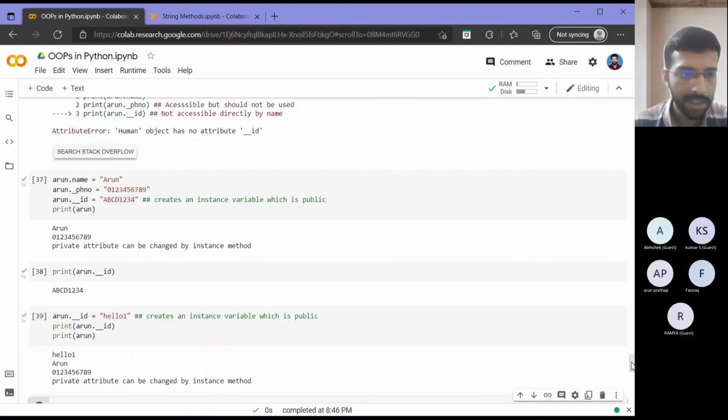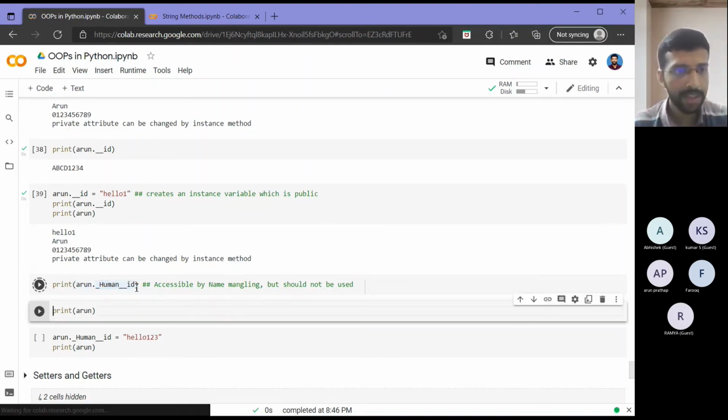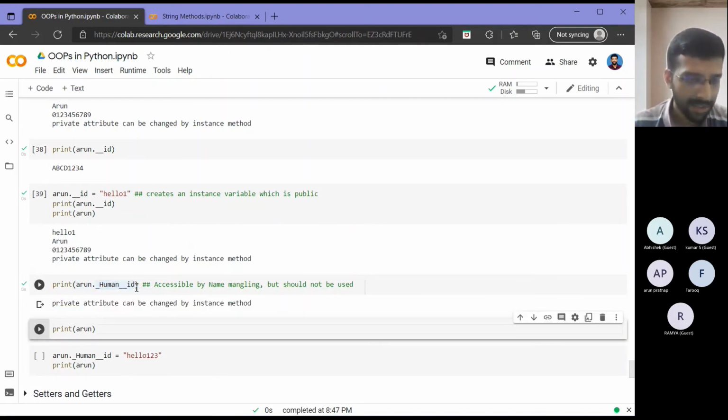Okay. So this is some concept called name mangling in Python. That is, the private variables are internally treated like variables whose name is not like __ID, but like underscore class name followed by the name of the private variable. So this way I can access that, right? Private attribute can be changed. So I got that value.